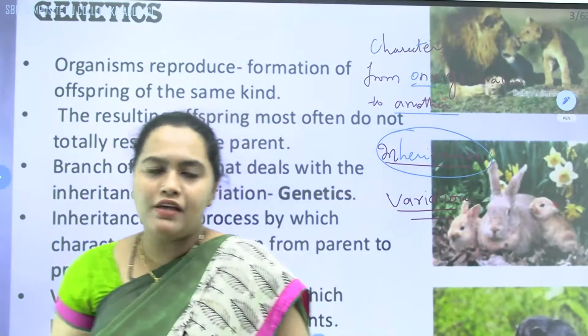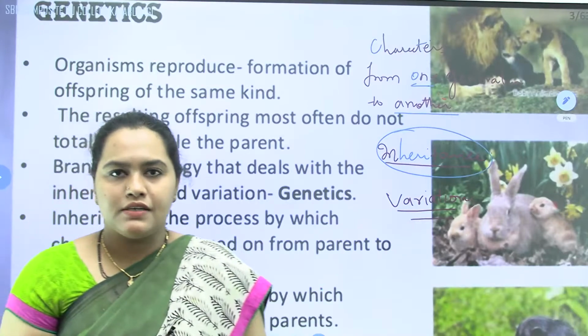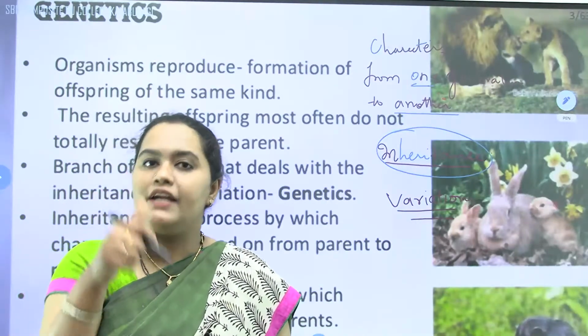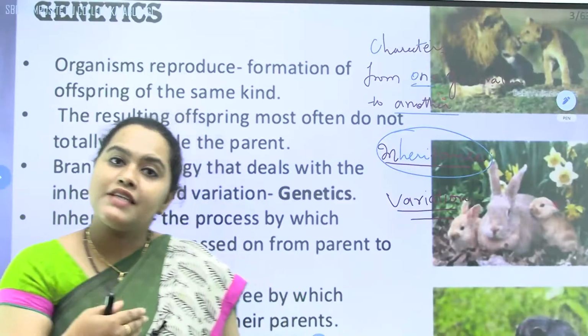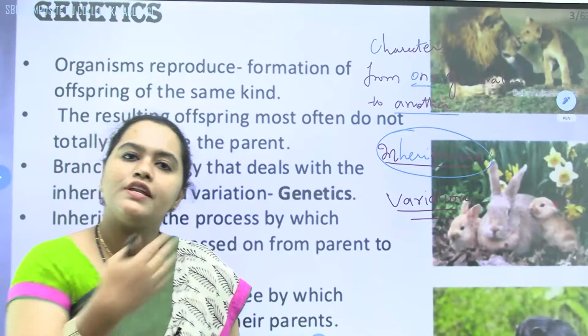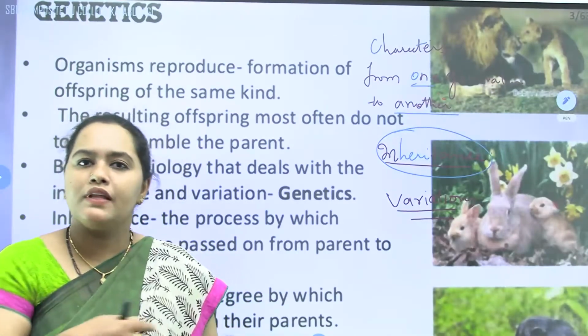We don't have a tail as humans, right? We walk on two legs. We can write. This is the speciality. Again, the placement of the thumb is a speciality. And these characters will get transferred from one generation to another generation among the humans.